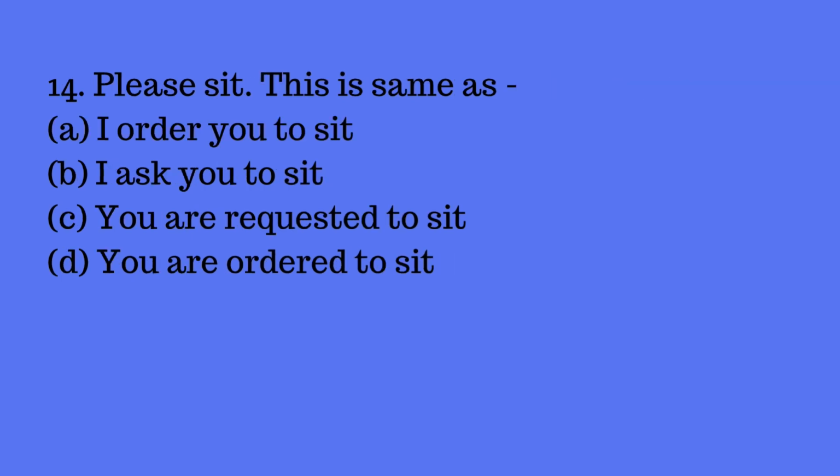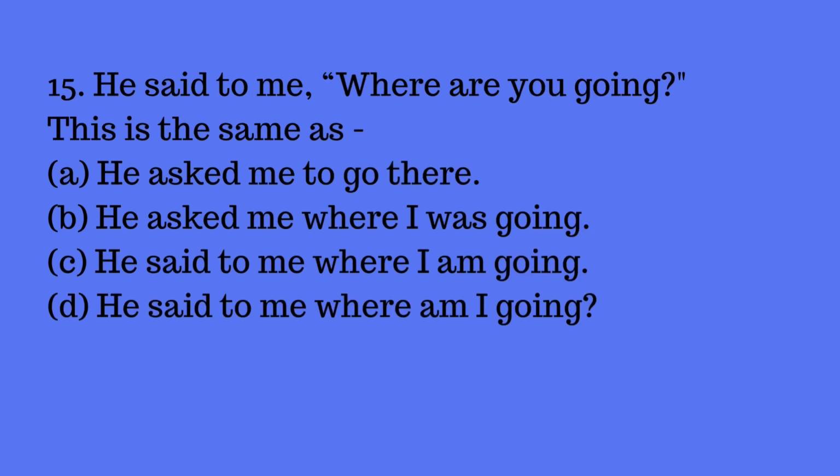Next, "Please sit." Here actually it is direct to indirect speech. Answer is C. You are requested to sit. Next we have, "He said, where are you going?" Here the answer is B. That means he asked me where I was going.